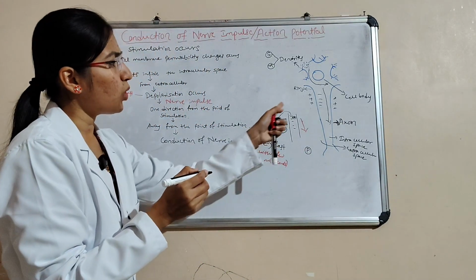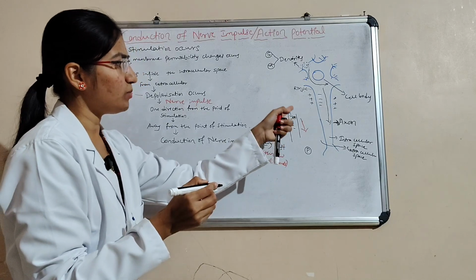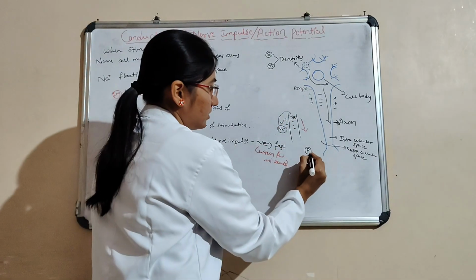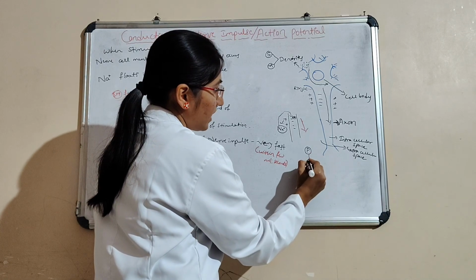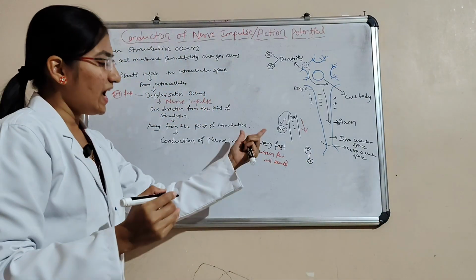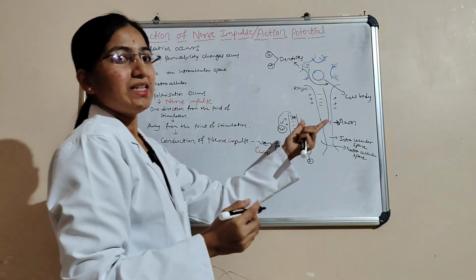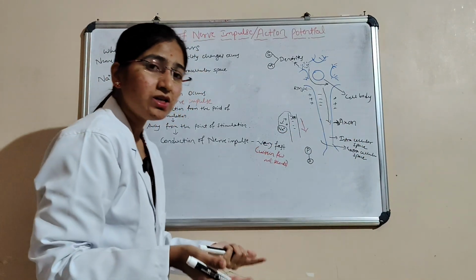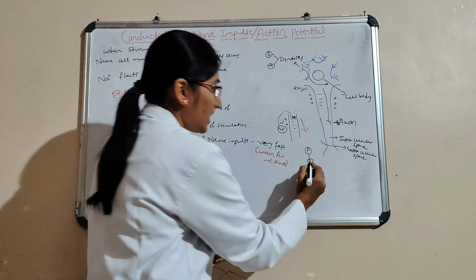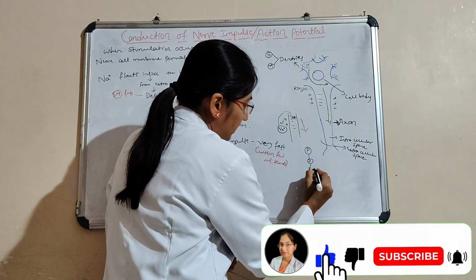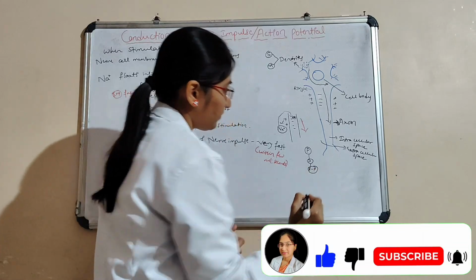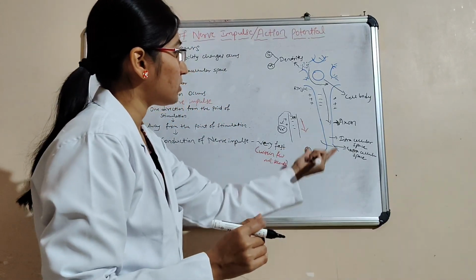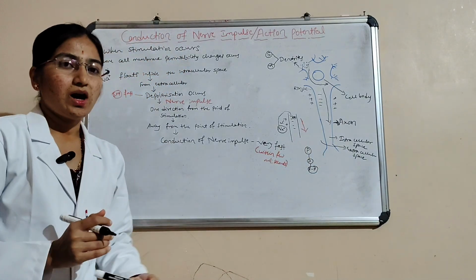When sodium goes inside, flowing from the extracellular space into the intracellular space, depolarization occurs. First it is polarized, after that depolarized, and then it is transferred to another neuron, where it is again repolarized. Repolarization takes place like this only. It continues.